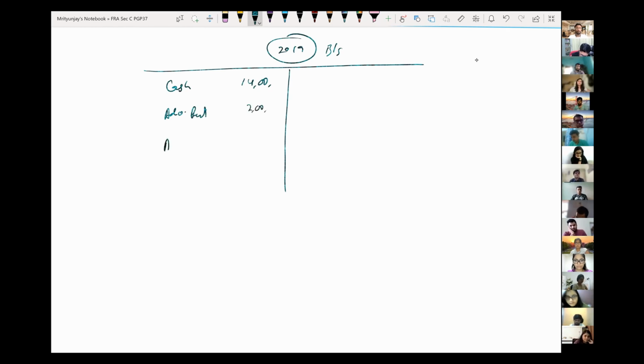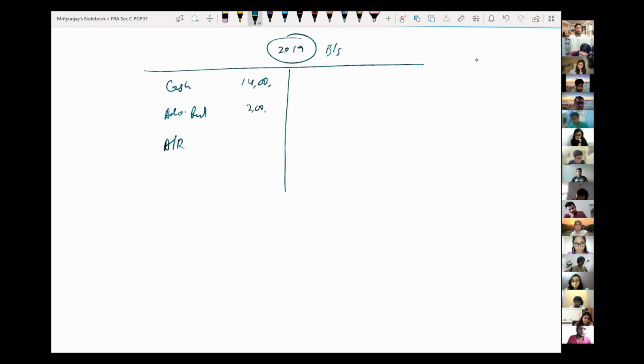Let's say they had account receivable of rupees 16 lakh, and they had land of rupees 20 lakhs, and they had a machine of rupees, let's say, 48 lakhs. Okay, these are all the assets. Then let's quickly total the assets, and then I will create the liability side. So can somebody tell me the total?